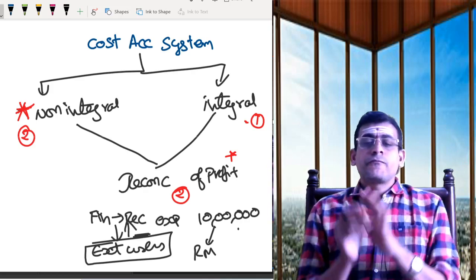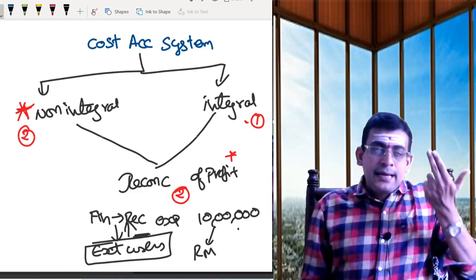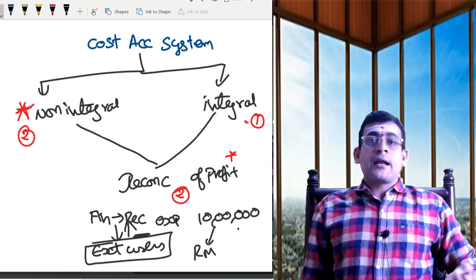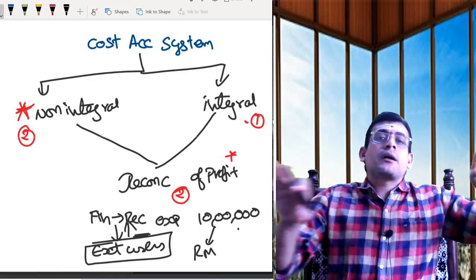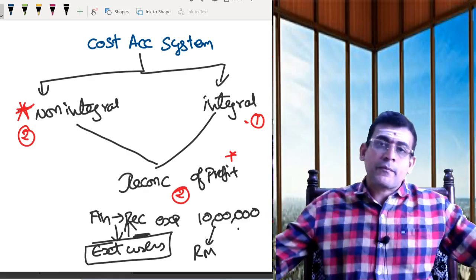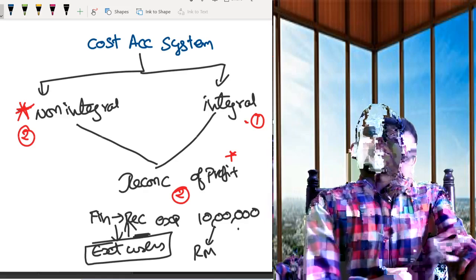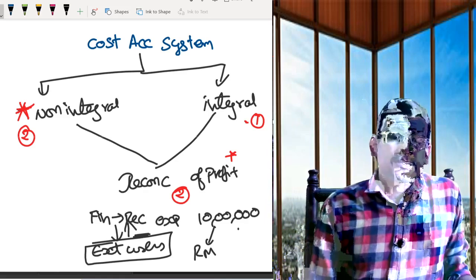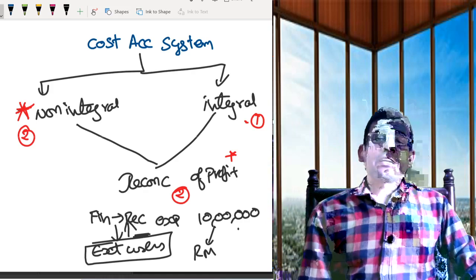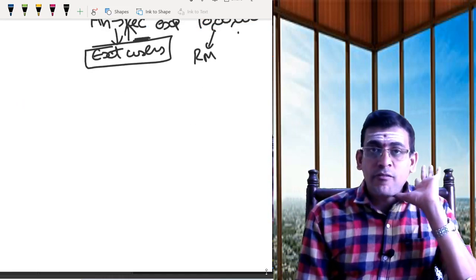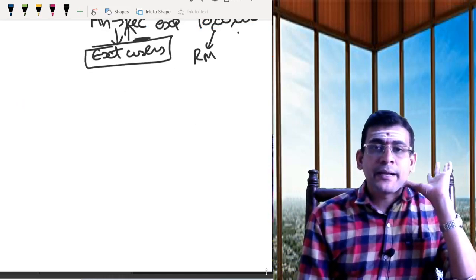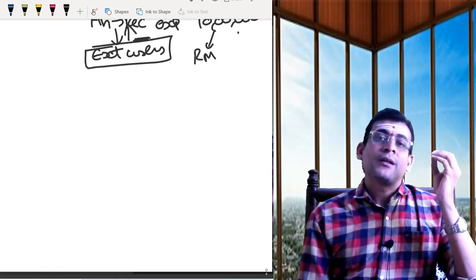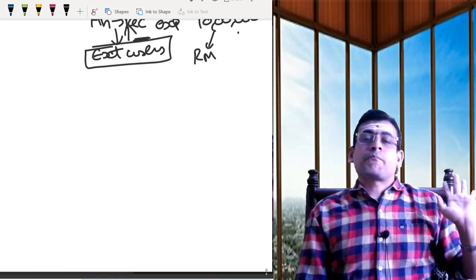Right? Now, without any delay, let us get into non-integral and try to understand what the different types of ledgers are which I need to prepare. Before getting into understanding the journal entries, let us try to understand the set of records which we will maintain as part of non-integral. Then we'll understand the flow, then the journal entries will automatically come, right?